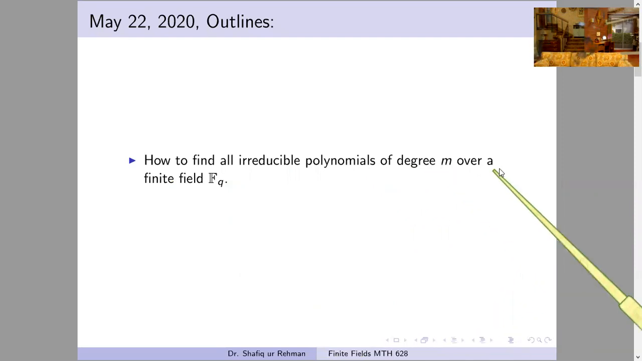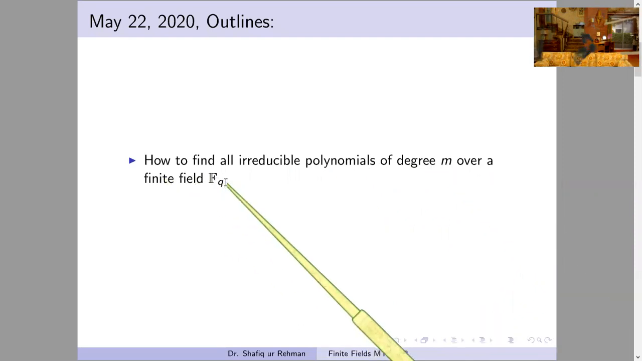In this lesson we will learn how to find all irreducible polynomials of some fixed degree m over any finite field Fq. And in this process we will use primitive elements and minimal polynomials.